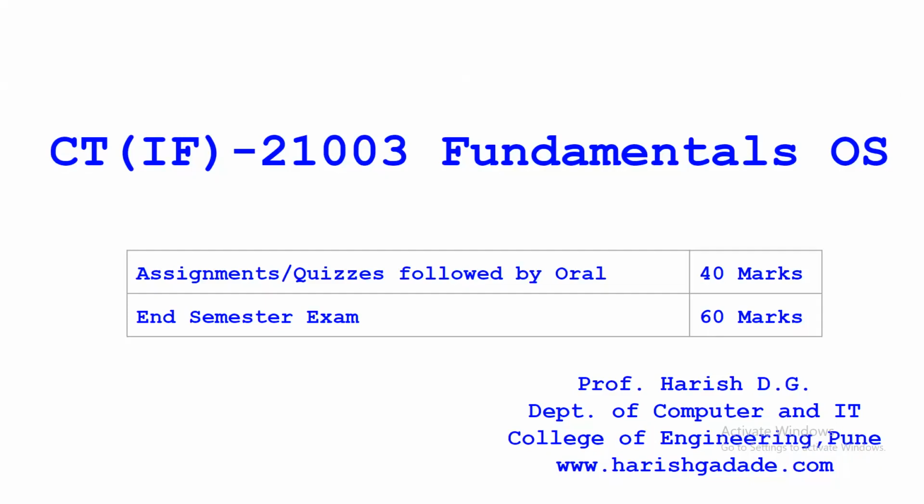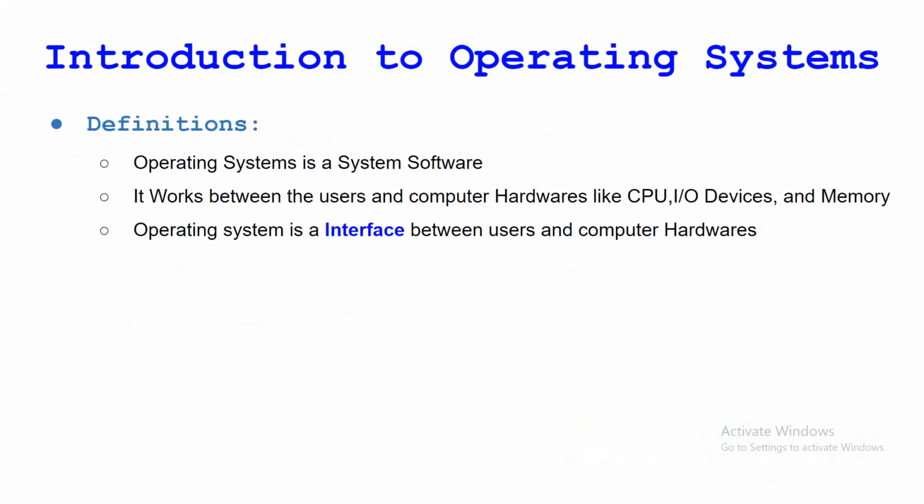So we'll start with the introduction about the operating system. Now see, when we go for the bookish definitions, these are the kind of definitions we can see. The operating system is a system software, right? Or again we can say it works between the user and computer hardware like CPU, IO devices, and memory. Or again, we can say that operating system is an interface between users and computer hardware.